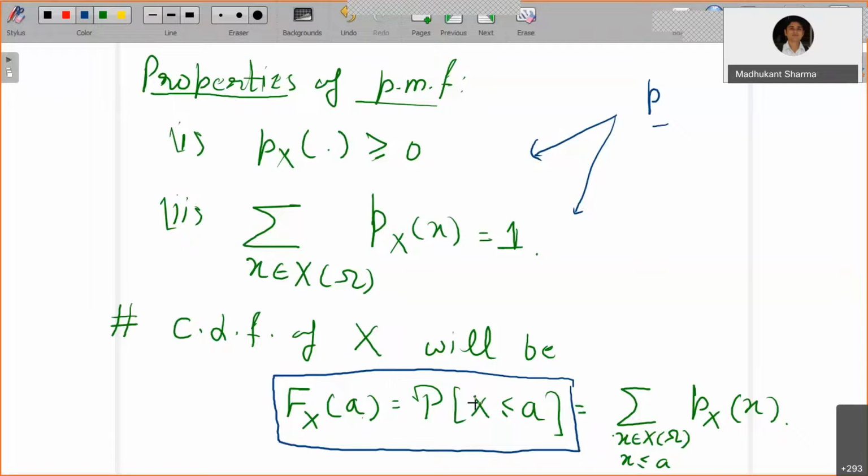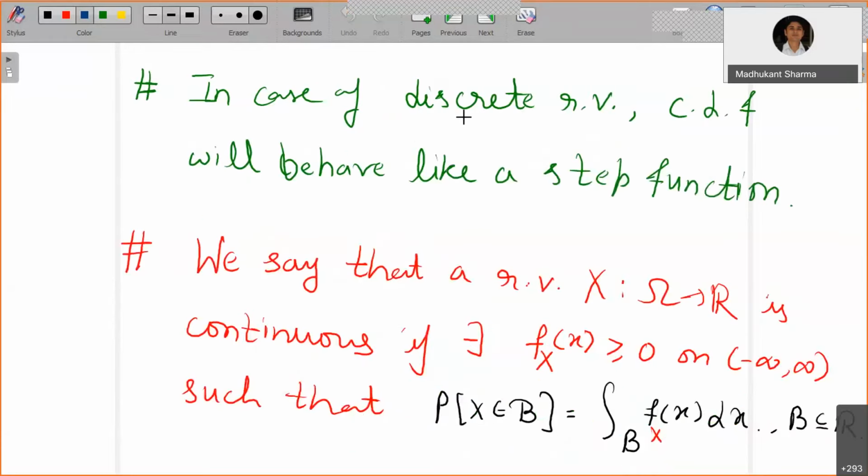The nature of this cumulative distribution function is that it behaves like a step function. We have already seen that as well, and another important properties we will also list out.